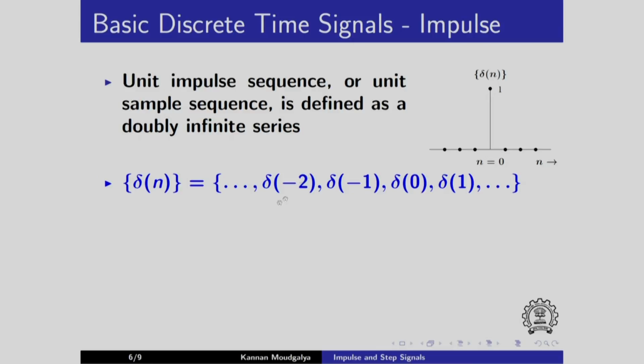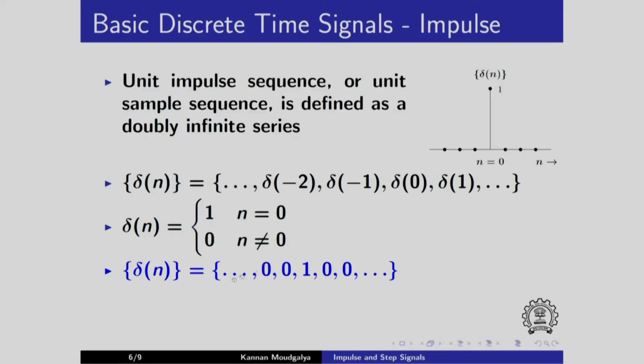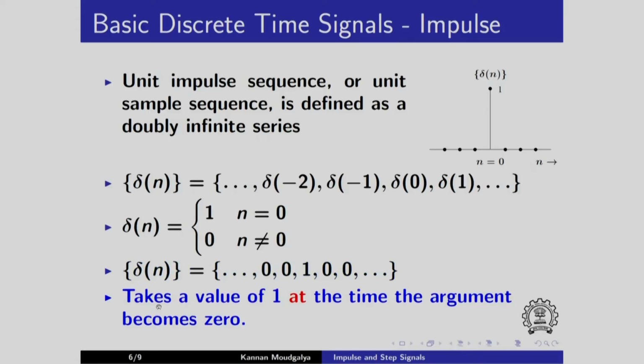This is also a doubly infinite series starting from minus infinity all the way up to plus infinity, and it is defined as follows. When the argument is 0, it is 1, everywhere else it is 0. So, it becomes zeros everywhere except at n equal to 0. So, you have to remember it takes the value of 1 at the time the argument becomes 0, that is n equal to 0.